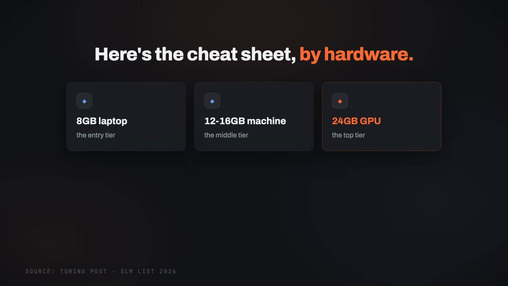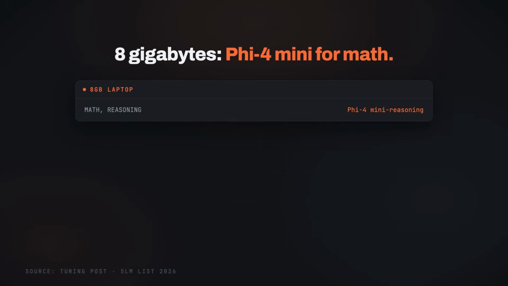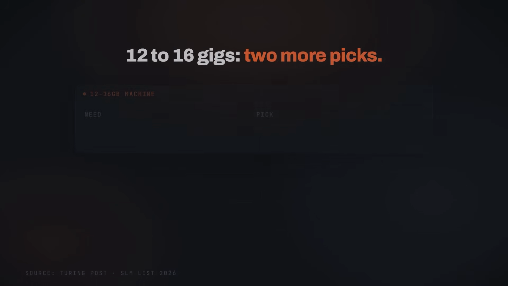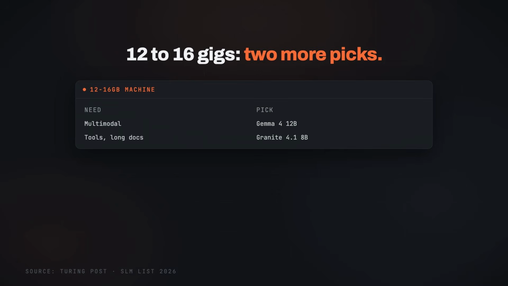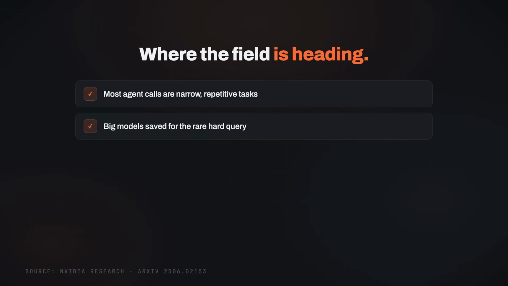So here is the cheat sheet by hardware. An 8 GB laptop, then Qwen3 4 billion for general use, and Phi-4 mini reasoning for math. Now if you have a 12 to 16 GB machine, Gemma 12 billion for multimodal, and then Granite 4.1 8 billion for tools and long documents. A 24 GB GPU, Nemotron 3 Nano for huge context, North Mini Code for coding agents,